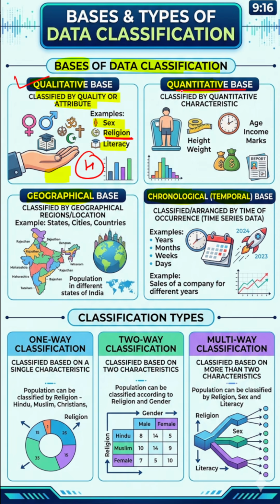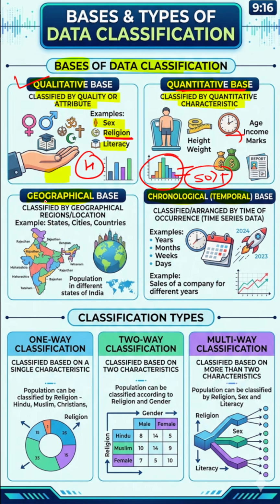Next is the quantitative base, means what? If data is classified based on some quantitative characteristic. For example, if you have a lot of population data, out of that you have selected only the people who have income more than 50,000. That is, based on income you have classified the data, which is a number, right? So, it is called the quantitative base.